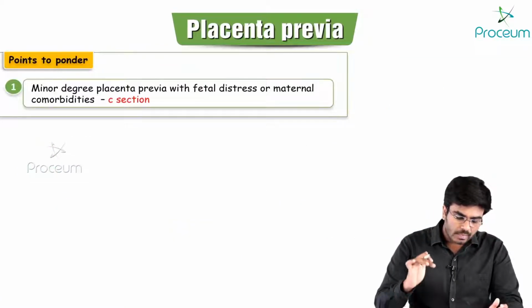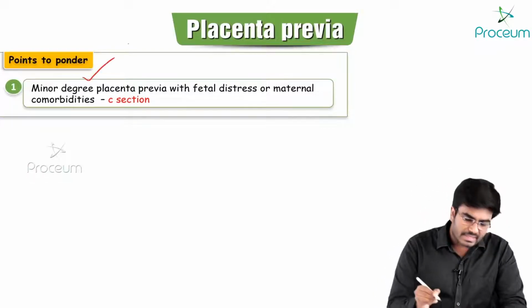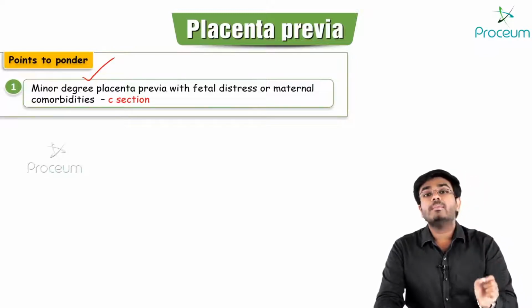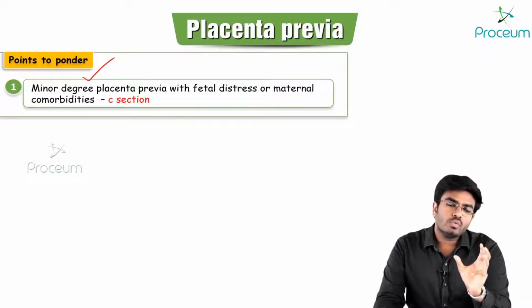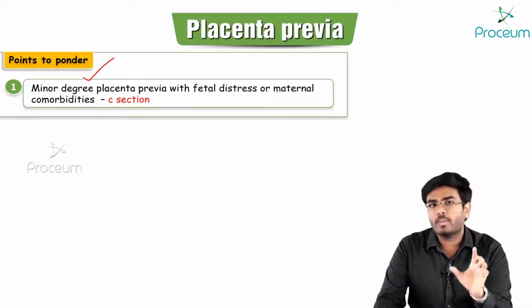After this, now please see this one question. If there is minor degree placenta previa, usually minor degrees means type 1 and type 2 anterior, I will be going with the normal vaginal delivery.